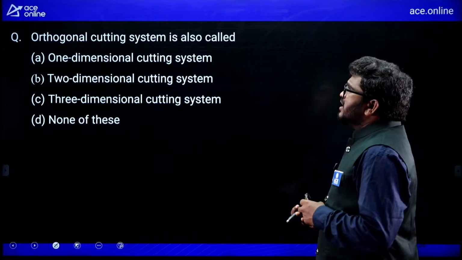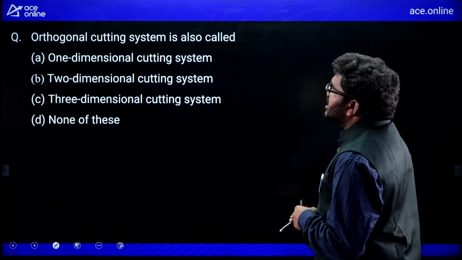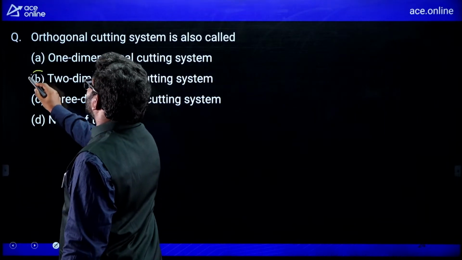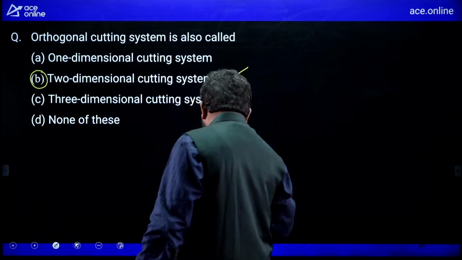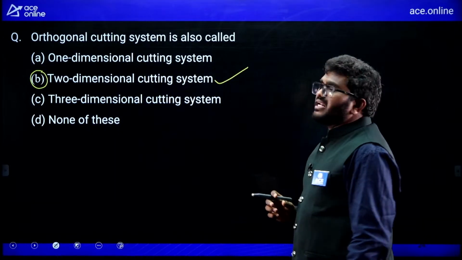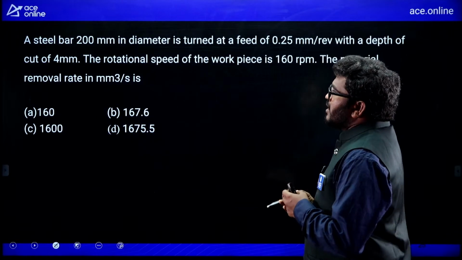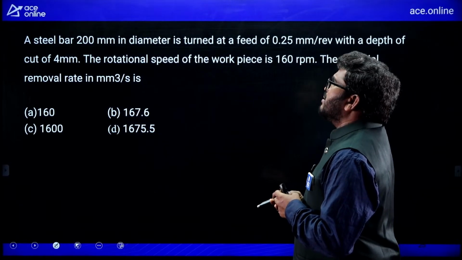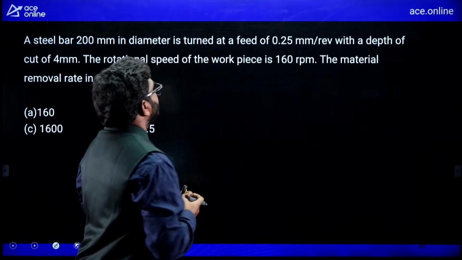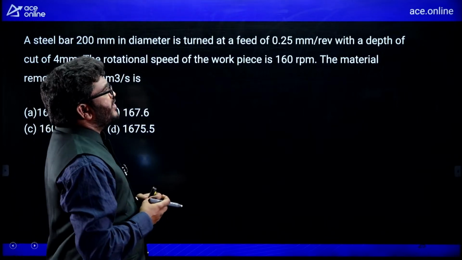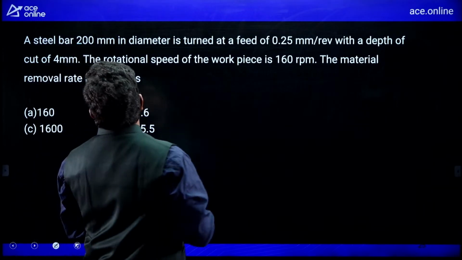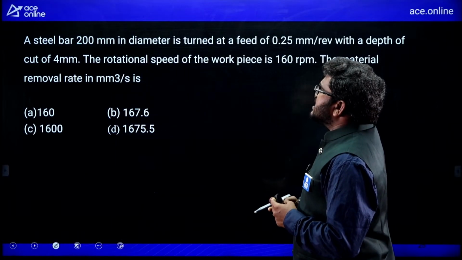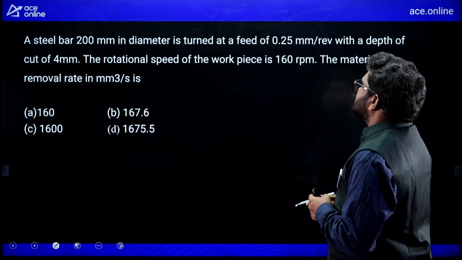Next, orthogonal cutting system is also called a two-dimensional cutting system. Remember, orthogonal cutting system is a two-dimensional cutting system. Now, see here, a steel bar of 200 mm diameter is turned at a feed of 0.25 mm per revolution with a depth of cut of 4 mm. The rotational speed of the workpiece is 160 rpm.